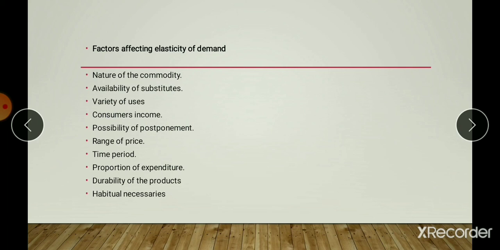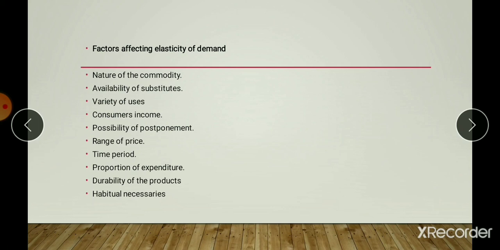And next one is consumers' income. Price elasticity of demand for a commodity also depends upon the income of a consumer. Generally, the larger the income, the more the overall demand tends to be inelastic. The demand pattern of a millionaire is rarely affected by price changes.